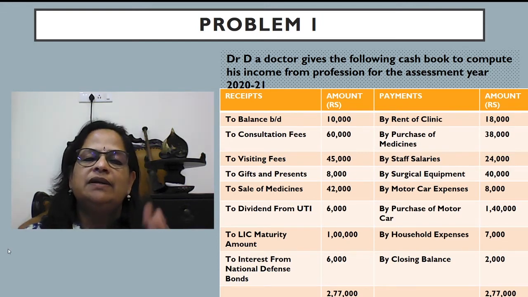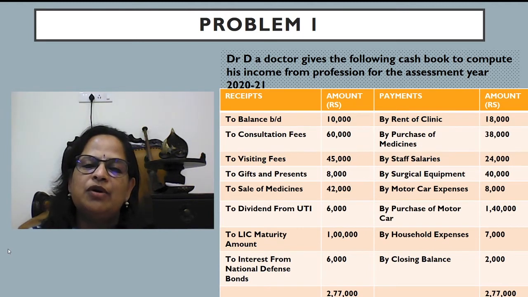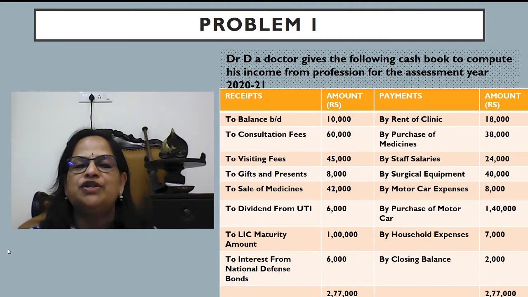So the first receipts: balance brought down 10,000. Consultation fees for a doctor, it's allowed. Visiting fees, it will be a receipt, 45,000. Gifts and presents, you have to see whether any other adjustment is there. Sale of medicine 42,000. Now dividend from UTI, it is an exempted income, it will not come in this calculation. LIC maturity amount, it's an exempted income, it will not come in the computation. Interest from national defense bonds is also an exempted income that will not come in the computation.